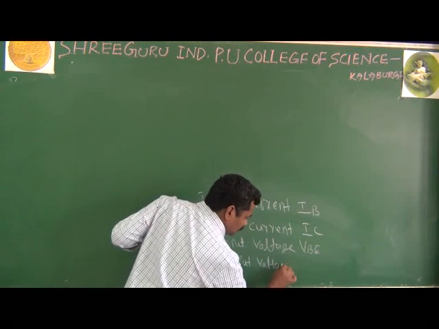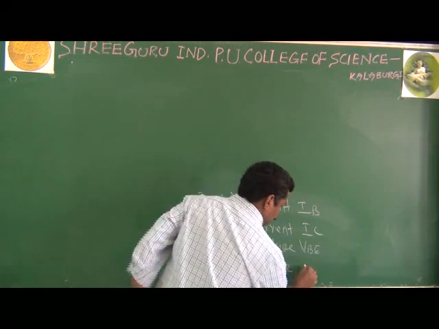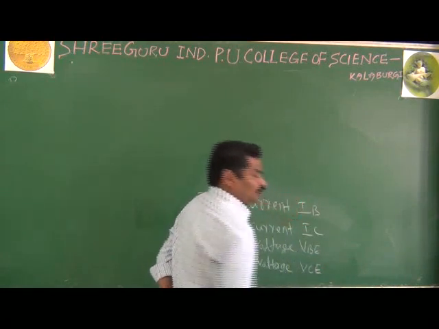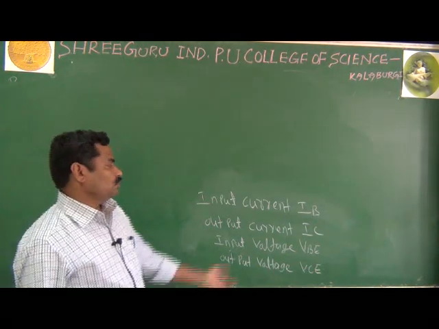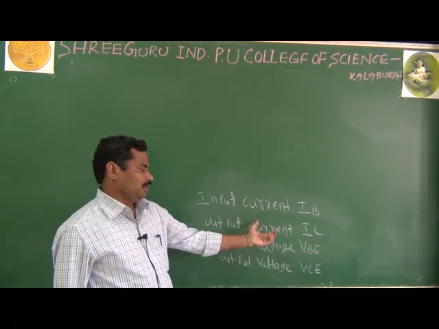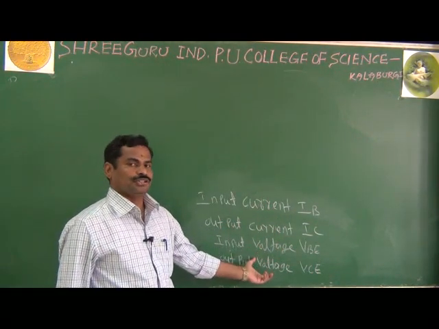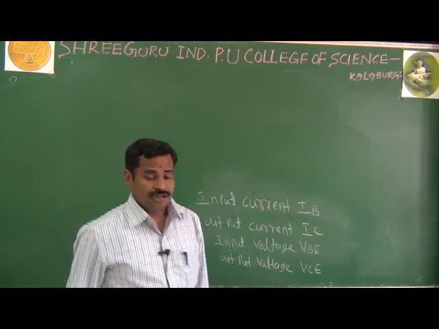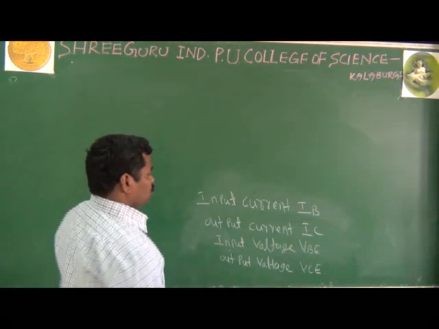To get the output voltage, that is VCE. The important thing is about the biasing. Without biasing, it is not possible to get the input current or output current or input voltage or output voltage. This is also an importance of your biasing. And another important thing, as we know about